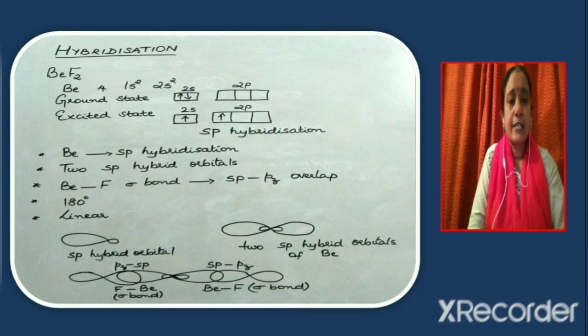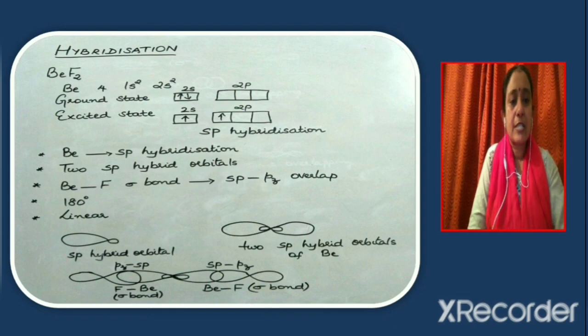In the excited state, one electron from the 2s orbital gets promoted to one of the vacant 2p orbitals. After that, one 2s orbital mixes with one 2p orbital to give two sp hybrid orbitals. Therefore, we say that beryllium is in the sp hybridized state, or the hybridization of beryllium is sp.